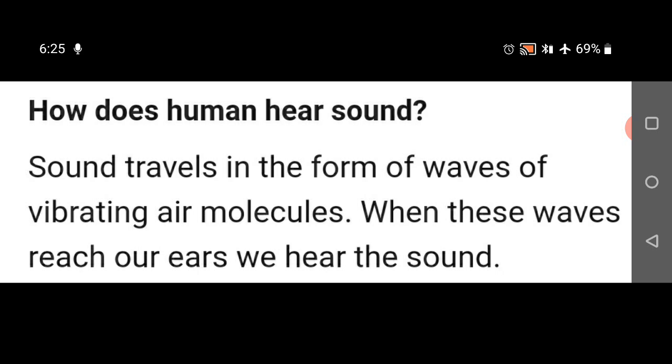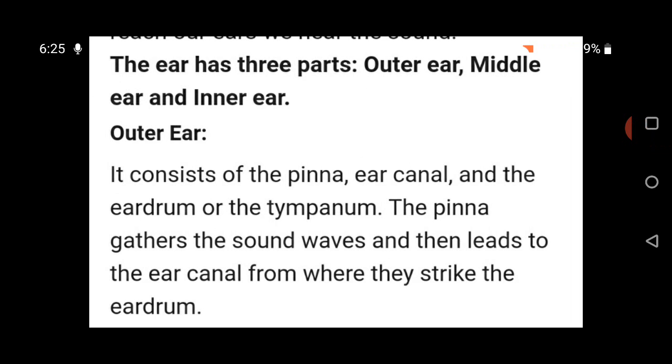Now, how does a human hear sound? Sound travels in the form of waves of vibrating air molecules. When these waves reach our ears, we hear the sound. The human ear has three parts: outer ear, middle ear, and inner ear. Outer ear: it consists of ear pinna, ear canal, and eardrum. It is also called pinna or auricula.